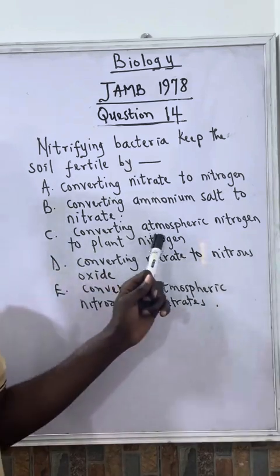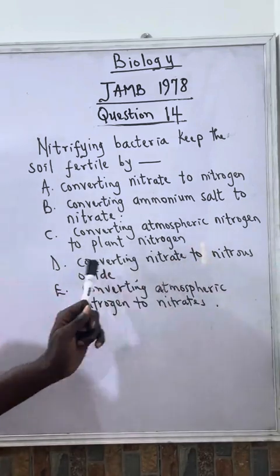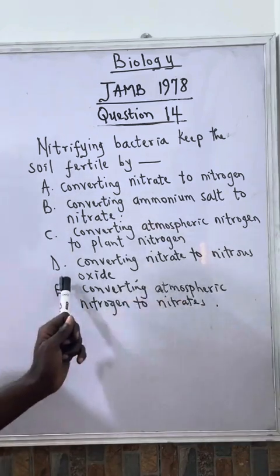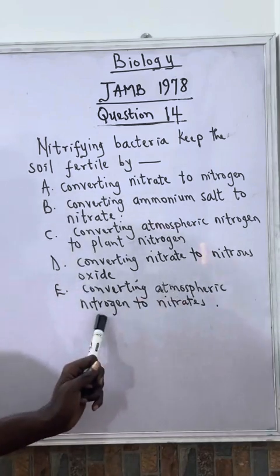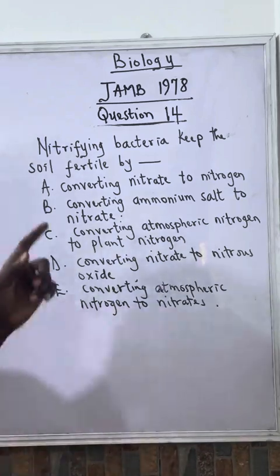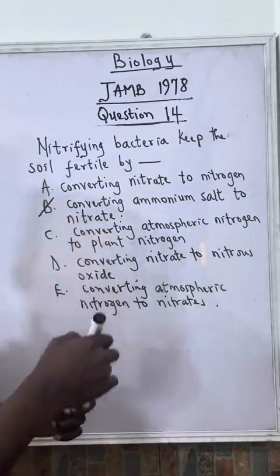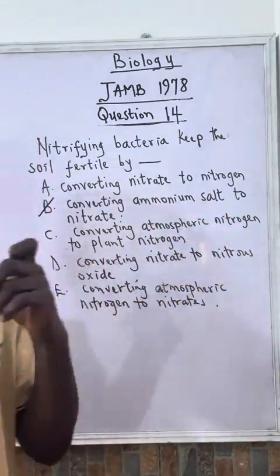C. Converting atmospheric nitrogen to plant nitrogen. D. Converting nitrate to nitrous oxide. E. Converting atmospheric nitrogen to nitrate. Now, the correct answer to this question is option B, that is, converting ammonium salt to nitrate.